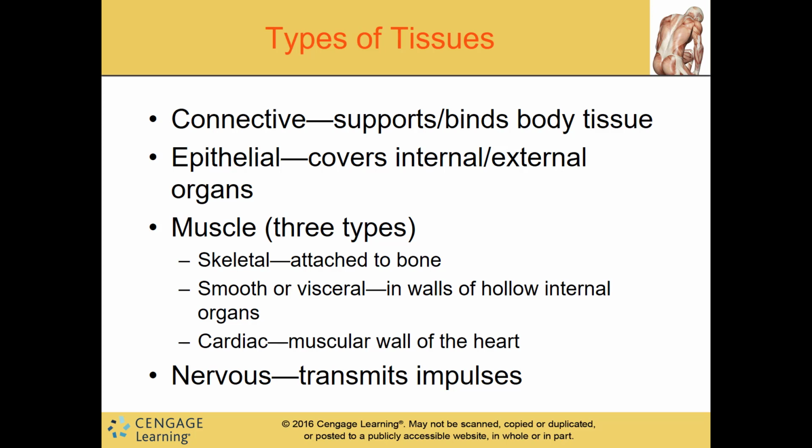Then we have the three types of muscles. We have skeletal, which attaches to bone. We have smooth or visceral, which is the walls of the hollow internal organs, such as your intestines, those are smooth. Cardiac is the muscular wall of the heart.